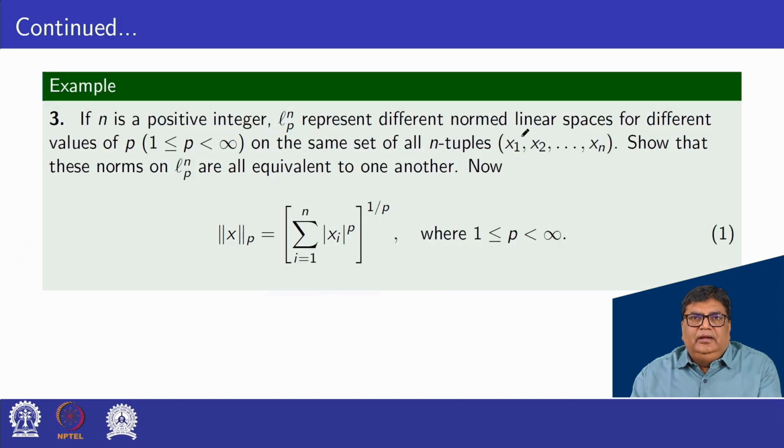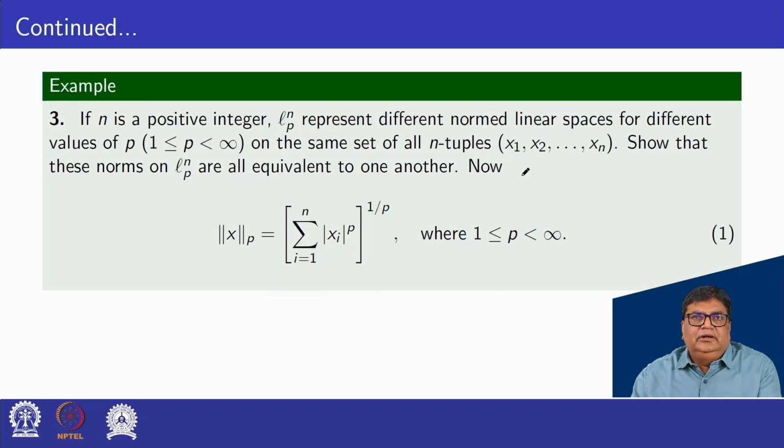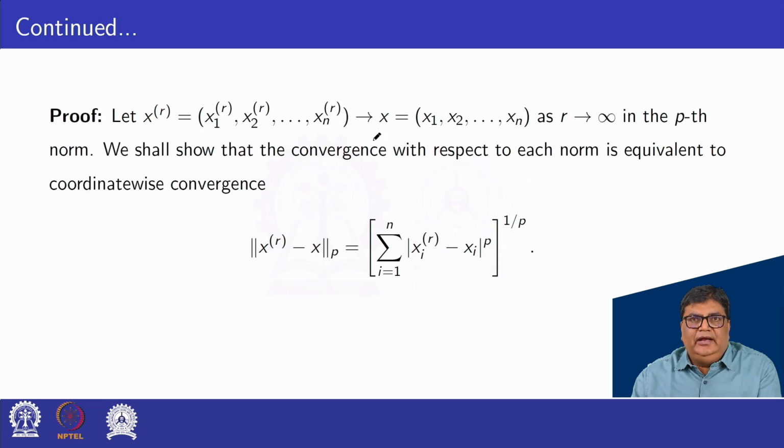Proof. Here x is equal to the n-tuple (x1, x2, and so on, xn) belonging to Lp^n. Let a sequence xr of x, then xr has n-tuples, that is xr1, xr2 and so on, xrn. Let xr converge to x, where x is (x1, x2, and so on, xn), as r tends to infinity in the pth norm.